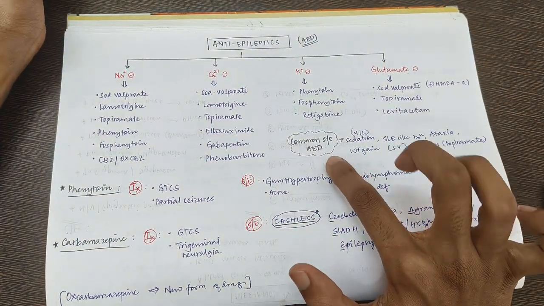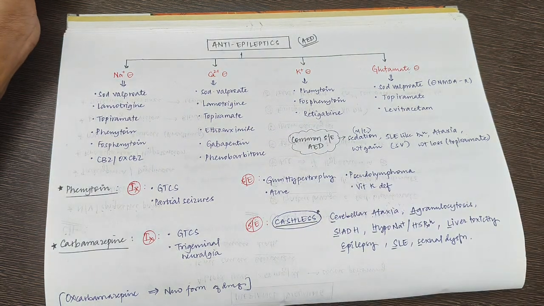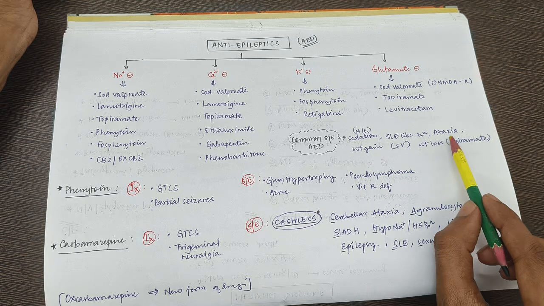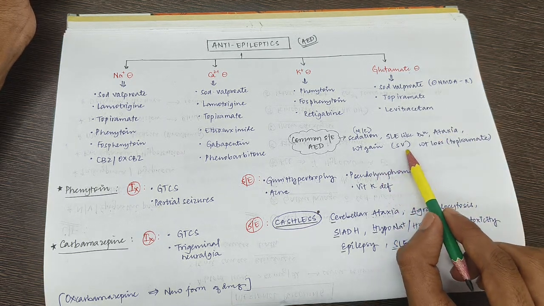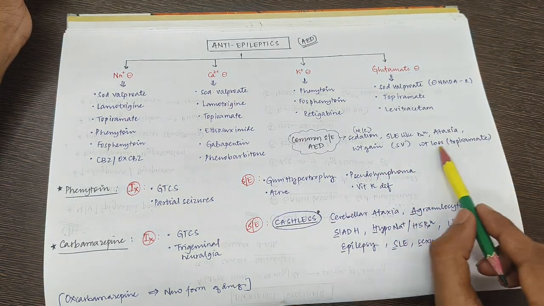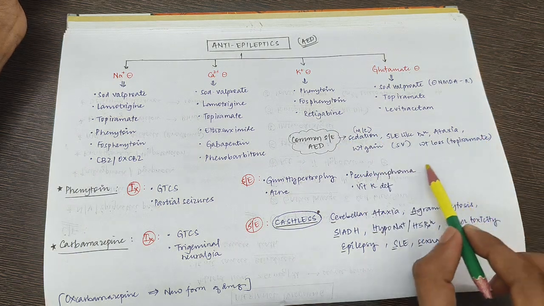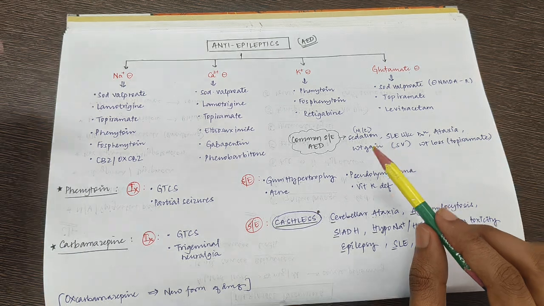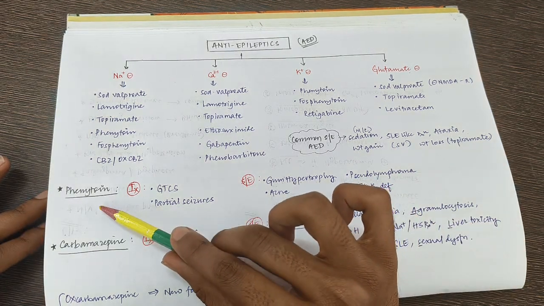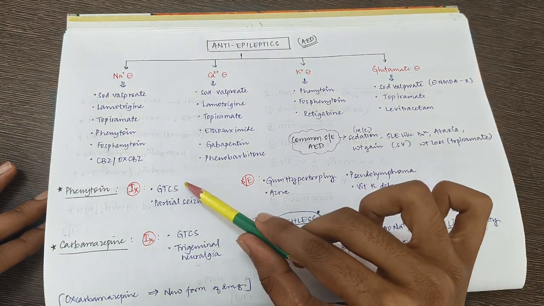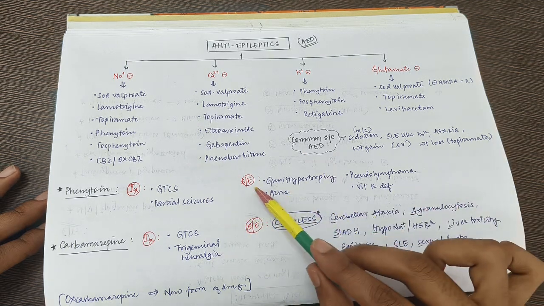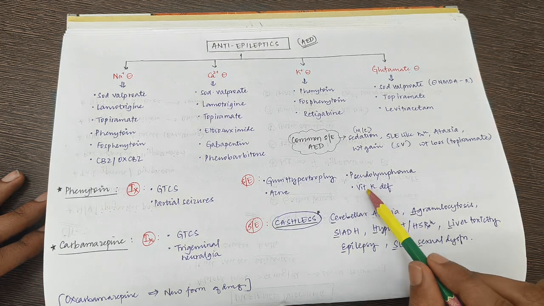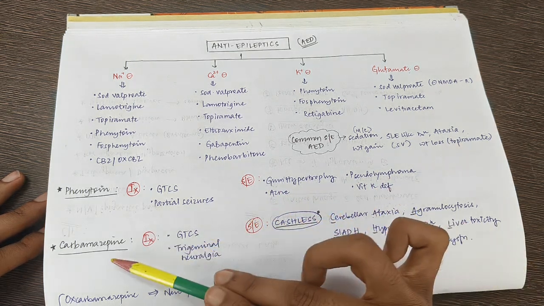So what are the common side effects seen? That is important. Most common is sedation, SLE-like rash reaction, ataxia, weight gain in case of sodium valproate, weight loss in case of topiramate. These are the common side effects seen in case of all anti-epileptic drugs. So now we are going to concentrate on each drug. Okay, the first drug is phenytoin. It is indicated in generalized tonic-clonic seizures and partial seizures, whereas its side effects are gum hypertrophy, pseudolymphoma, acne and vitamin K deficiency.